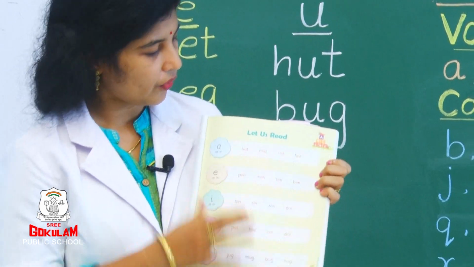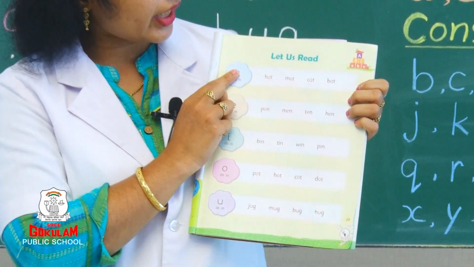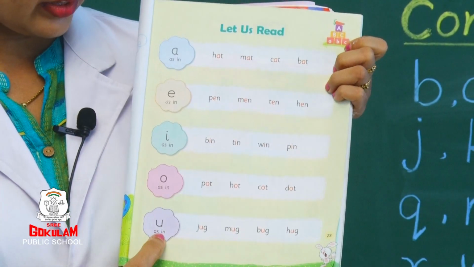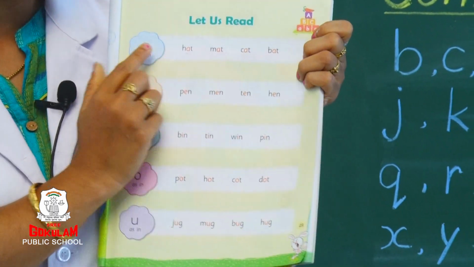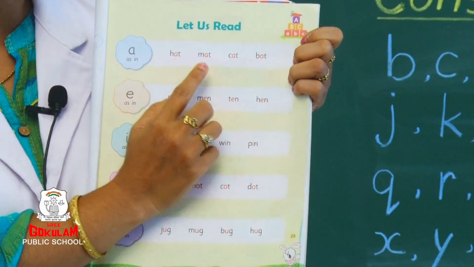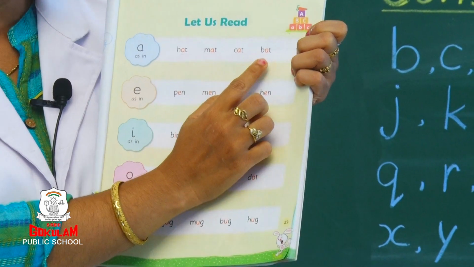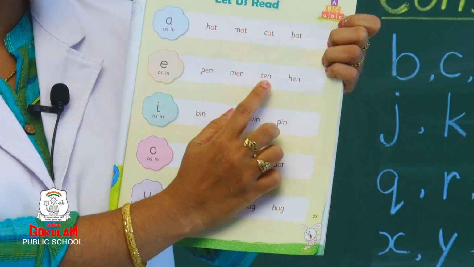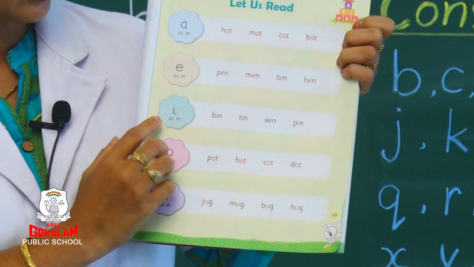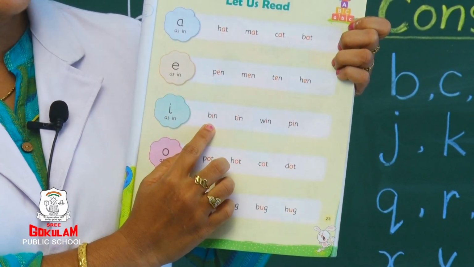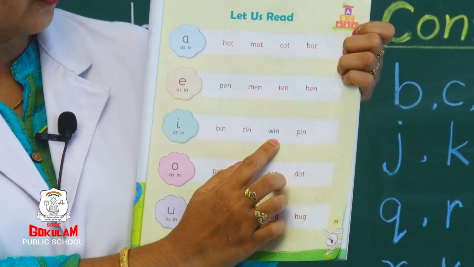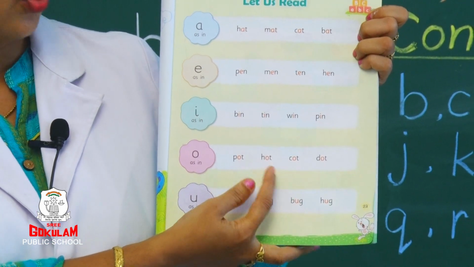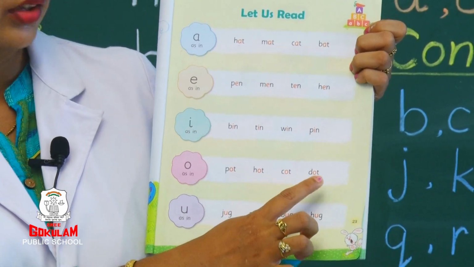Now, in your textbook, you have a few more words to read. See here, children, we have already revised these words in last class. We will repeat and then we will learn the next one. See here, with A, what all are the words? Hat, mat, cat, bat. E sound: pen, men, ten, hen. I sound: bin, tin, win, pin. O sound: pot, hot, cot, dot.